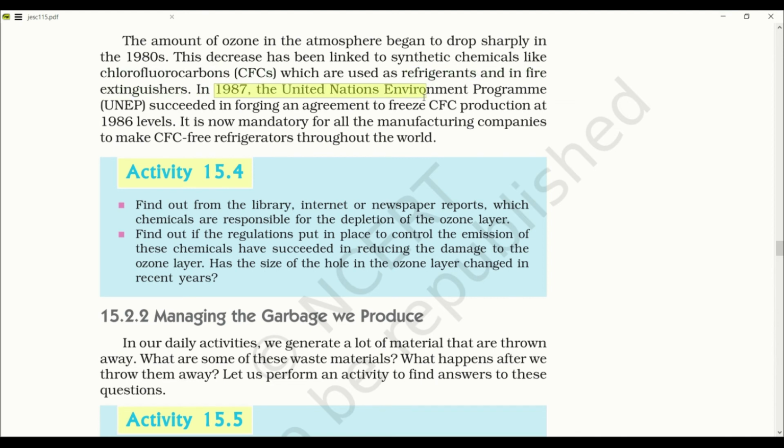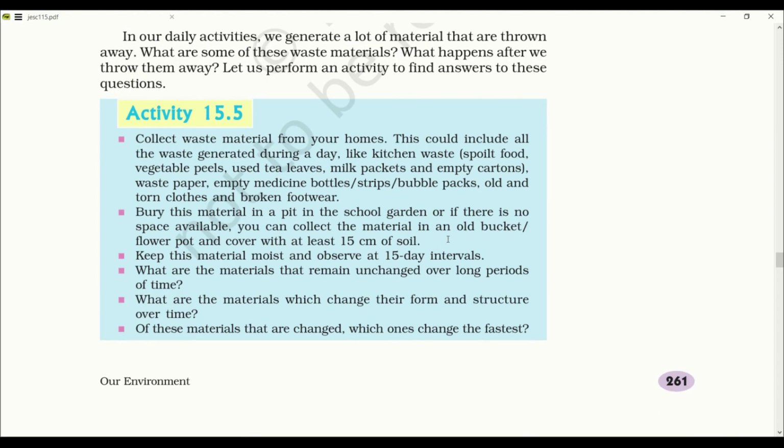In 1987, the United Nations Environment Program succeeded in forging an agreement to freeze CFC production at 1986 level. It is now mandatory for all the manufacturing companies to make CFC-free refrigerators throughout the world.